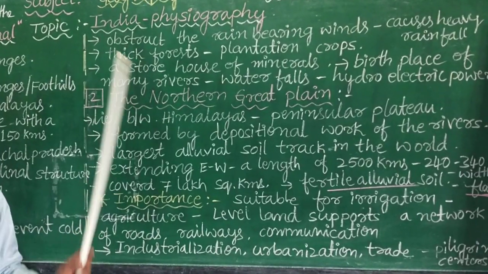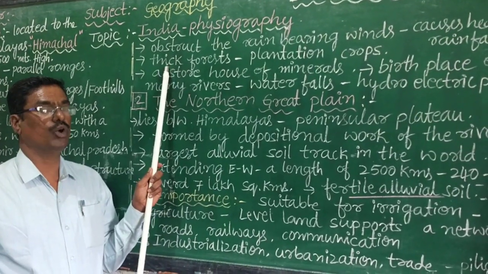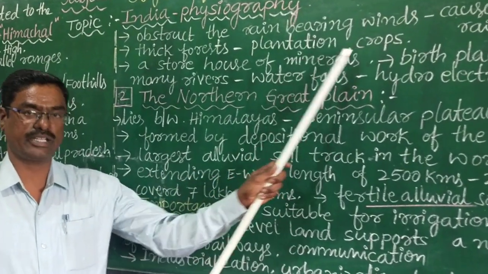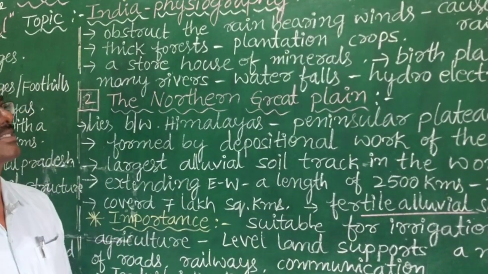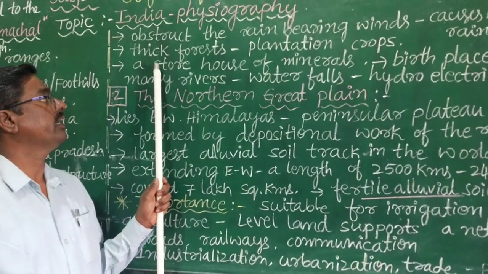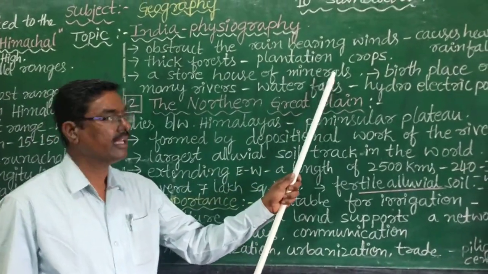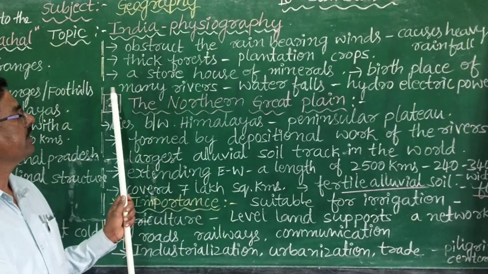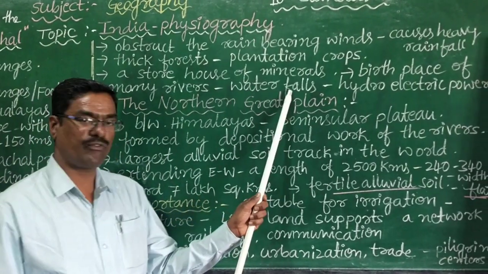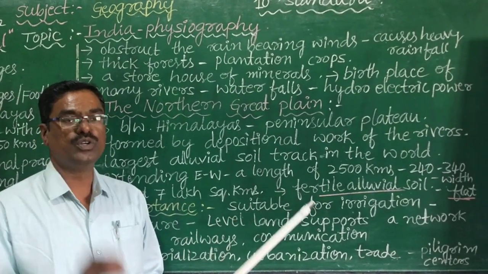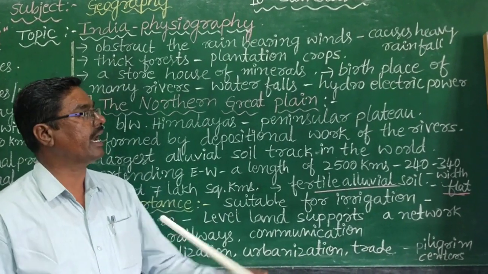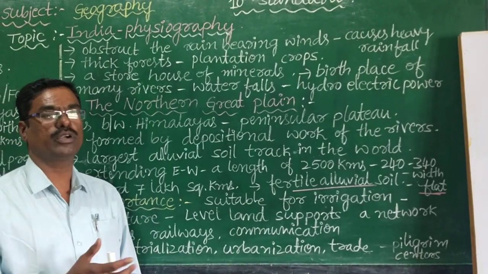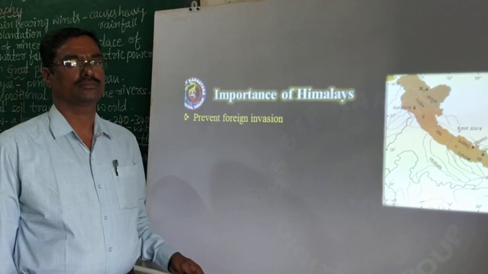Next one, the slopes of Himalayas have thick forest and it is ideal for plantation crops. For example, tea in Assam. Next one, they are a storehouse of minerals. They are the birthplace of many rivers like Gangotri and Yamunotri. Then they have many waterfalls. These waterfalls are useful to generate hydroelectric power. Let us know more detail through visual aids.